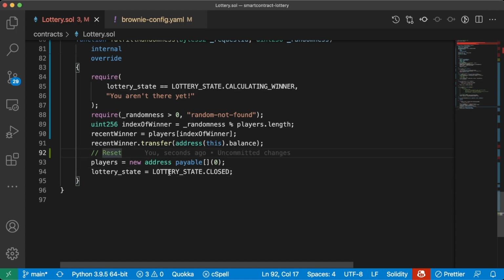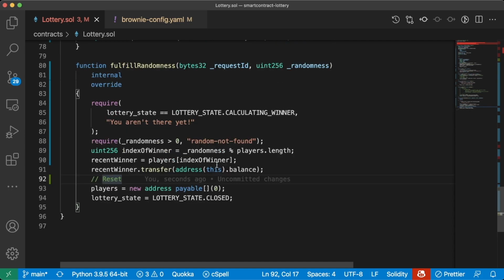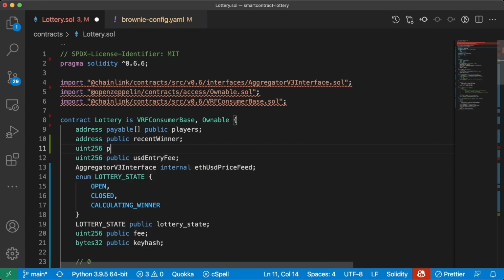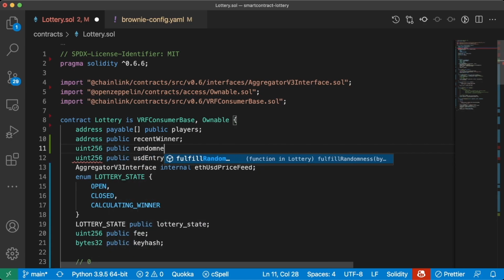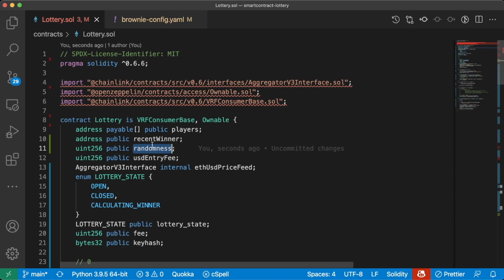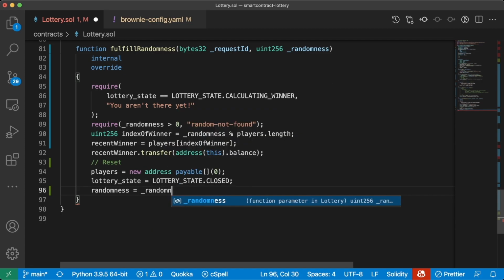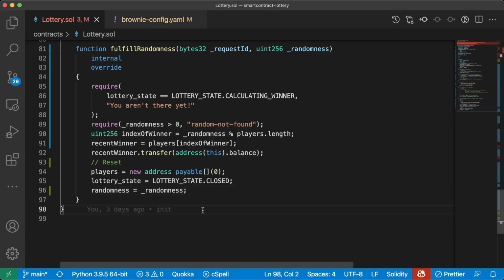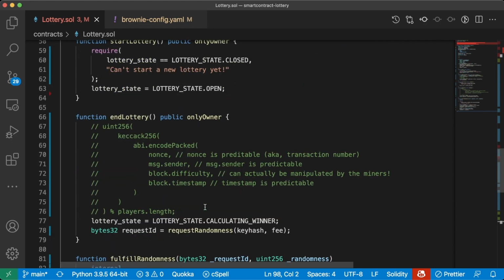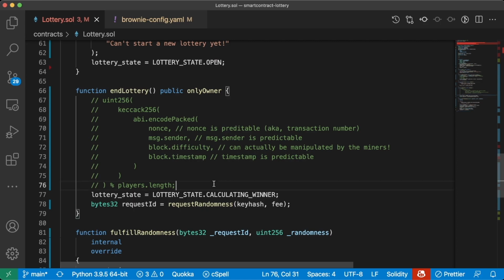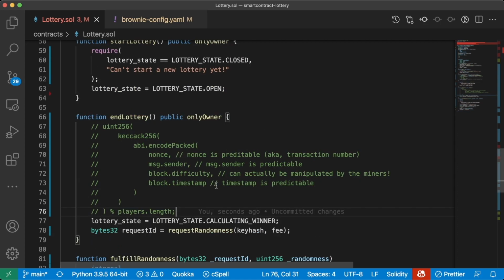And I often also like to keep track of the most recent random number. So at the top, I'll do a uint256 public randomness variable. And in our fulfillRandomness, I'll say randomness now equals underscore randomness. And perfect, we now have a contract here. Of course, we haven't actually tried it out, but we're assuming that it works great. So you know what this means. It's time to go into testing mode, testing and development mode.